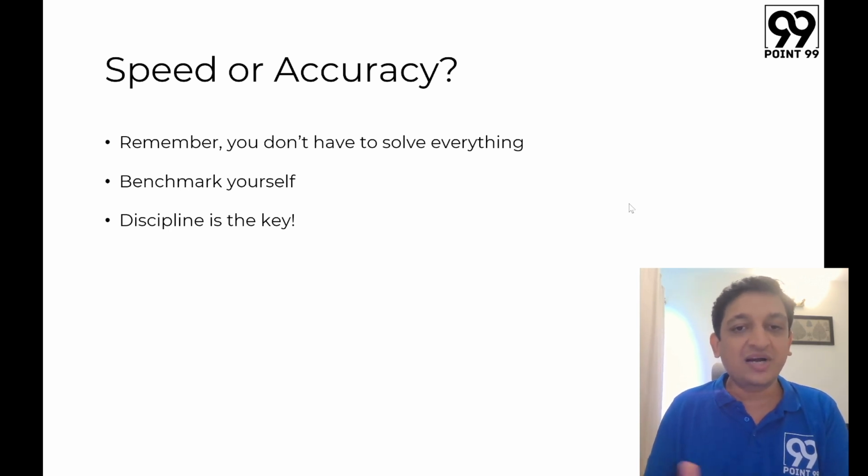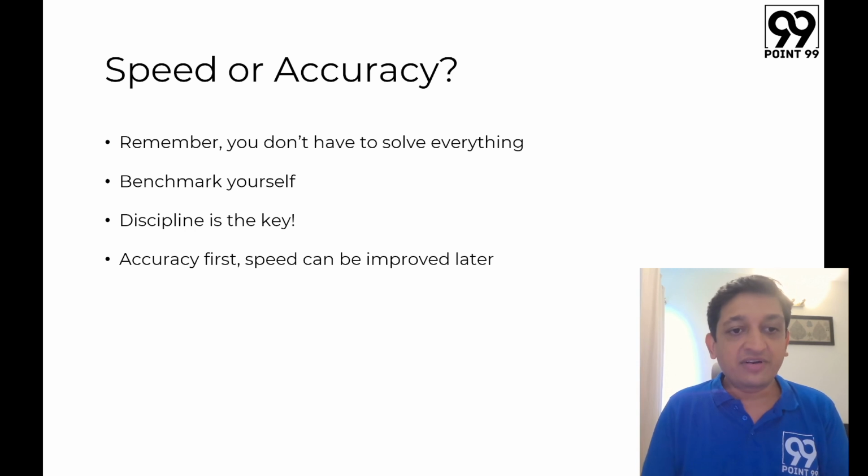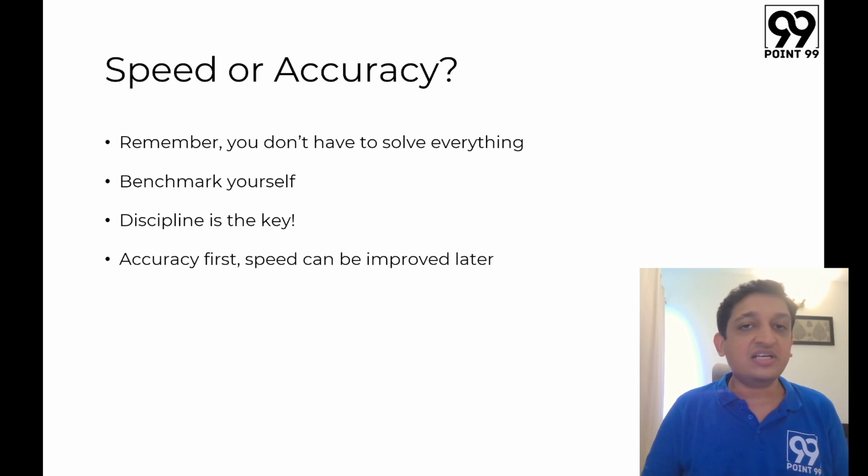At least where you are expected to do wonderful things with the amount of knowledge that you will have. Now, in terms of what needs to be prioritized, you need to prioritize accuracy first. Speed can be improved later. So what you have to do is you have to ensure that you are attempting every question correctly using the correct form of reasoning that is expected of you. Once you keep on doing this on a consistent basis, you will see that it is easier for you to also master speed and solve these questions a bit faster. So don't worry about speed at this point in time.